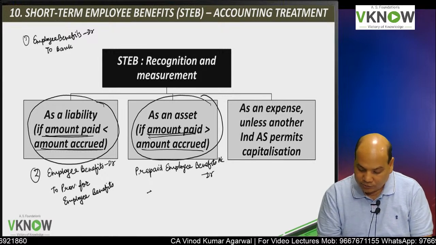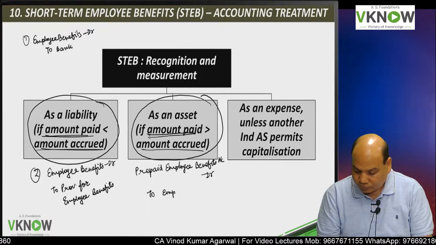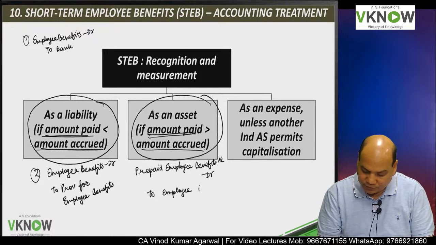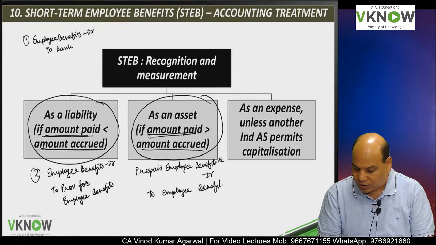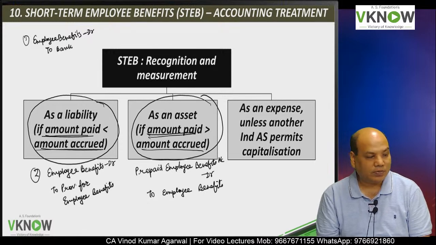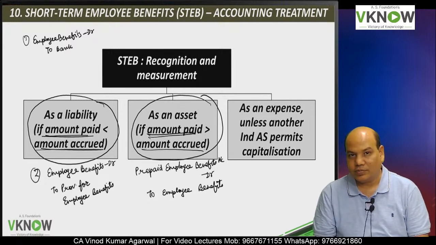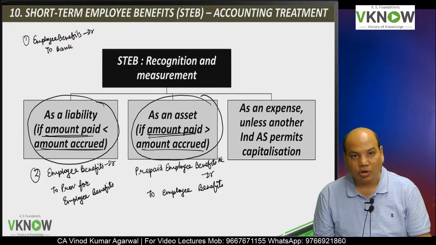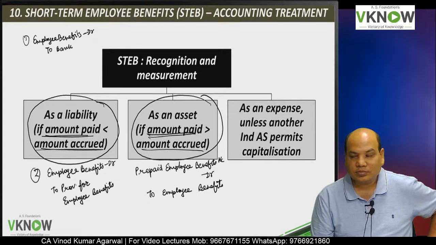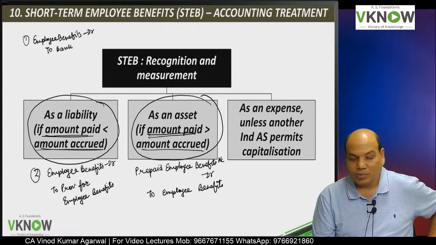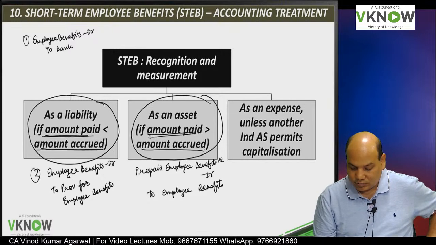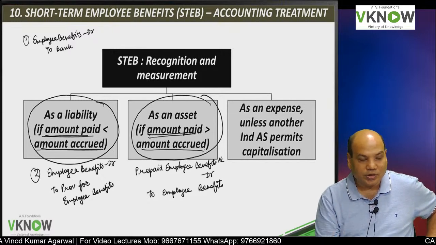This will appear in the balance sheet as an asset, to employee benefits account. Good students are writing, other students are watching as if they have come to some kind of concert. Okay, just watch, don't do anything. Prepaid employee benefit account debit to employee benefits account. They have not written such entries in your study material.